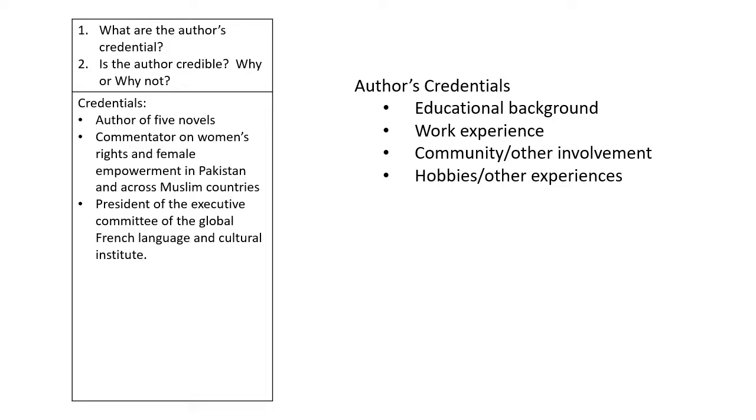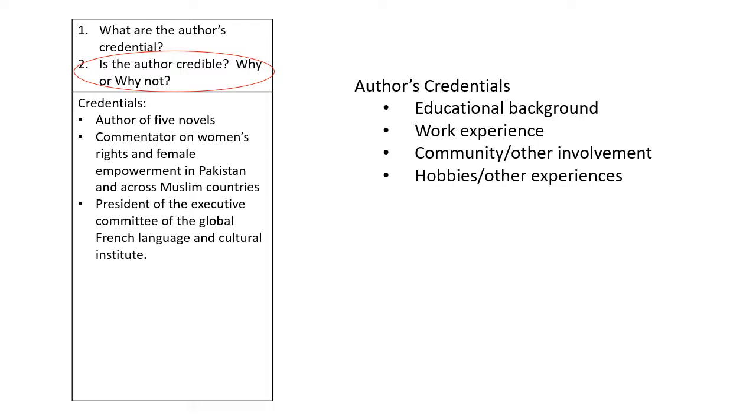Now that you know her credentials, it is important that you answer question number 2. Is the author credible? And explain why. You will clearly state yes or no, and then explain why you think so.